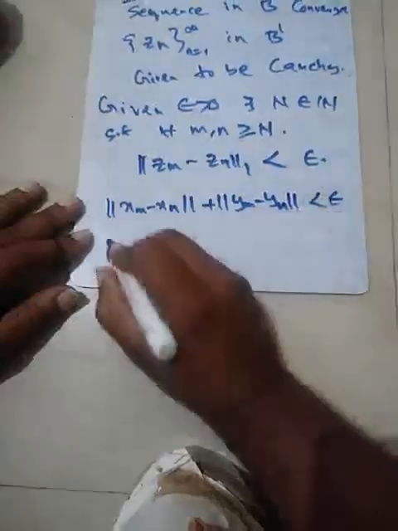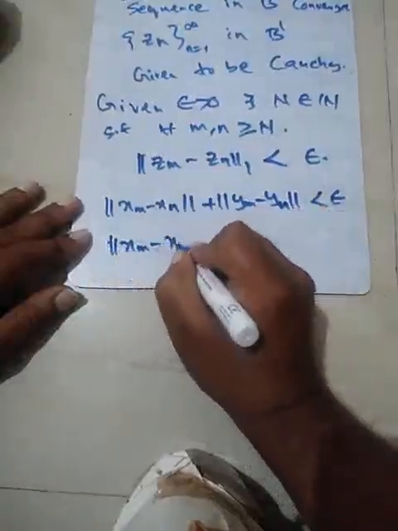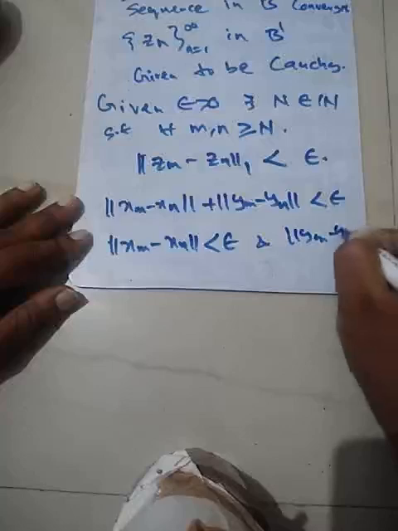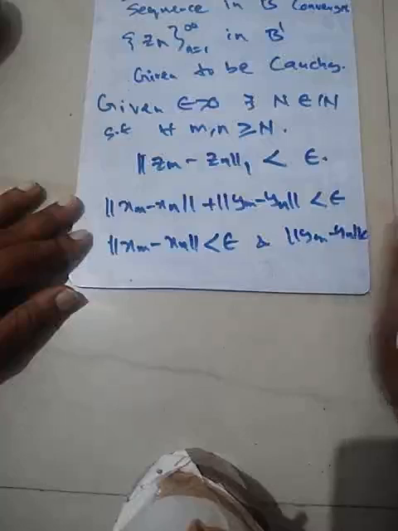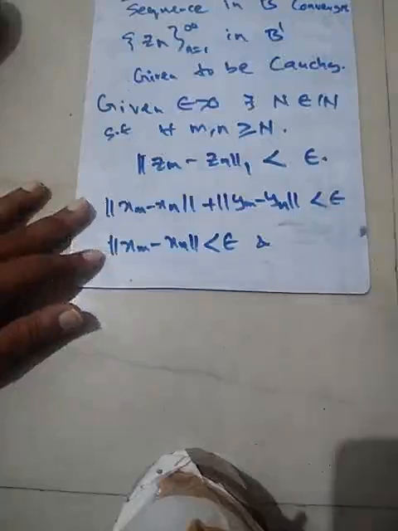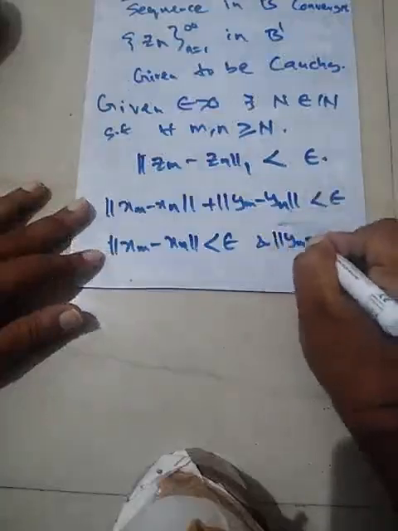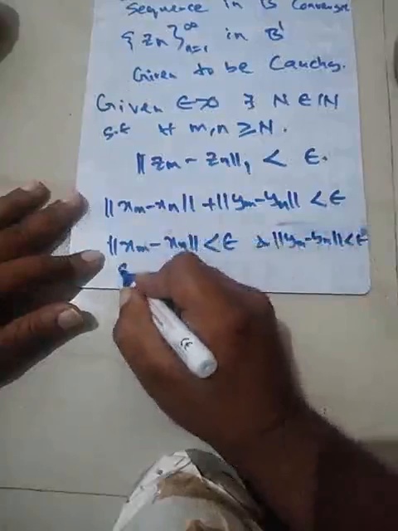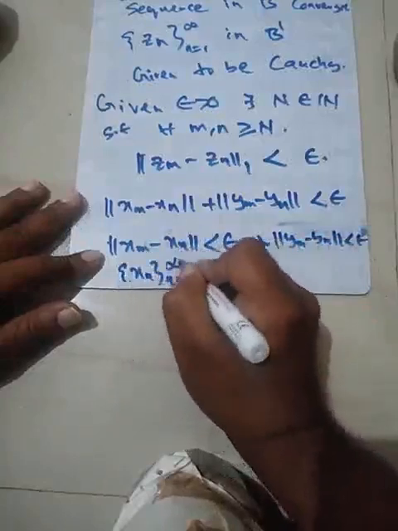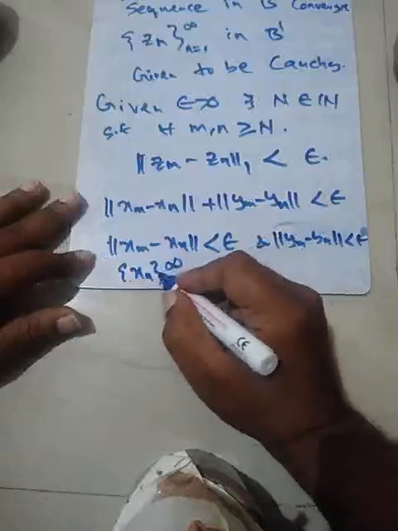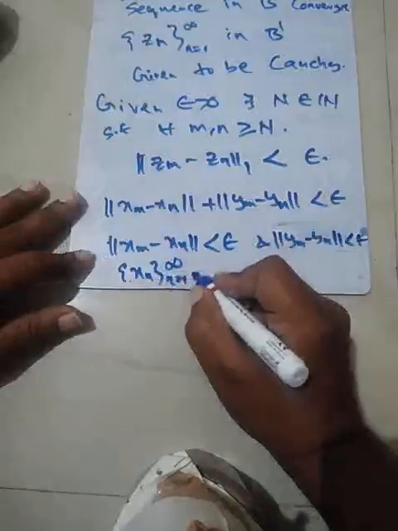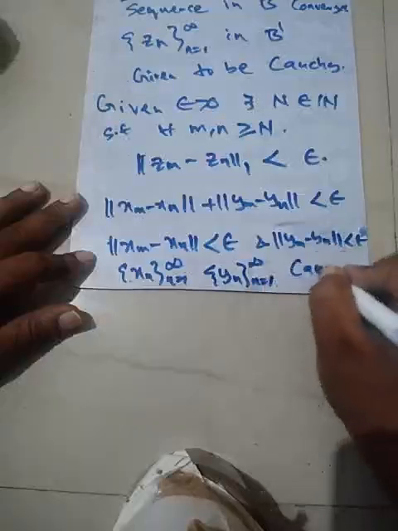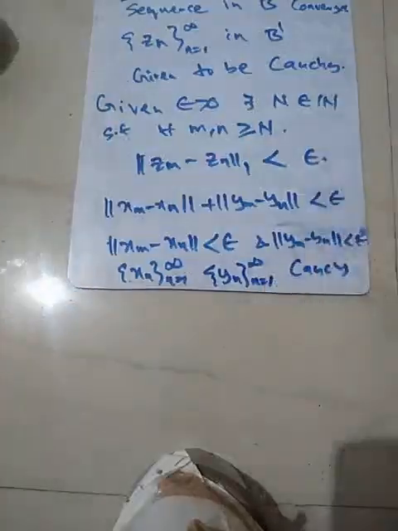So it is a sum of non-negative terms. This implies clearly that the norm of xm minus xn is less than epsilon, and the norm of ym minus yn is also less than epsilon. So the xn, n going from 1 to infinity, is a sequence in B, and the yn is a sequence also in B. Both of them are Cauchy sequences. We have found a stage after which xm minus xn is less than epsilon.